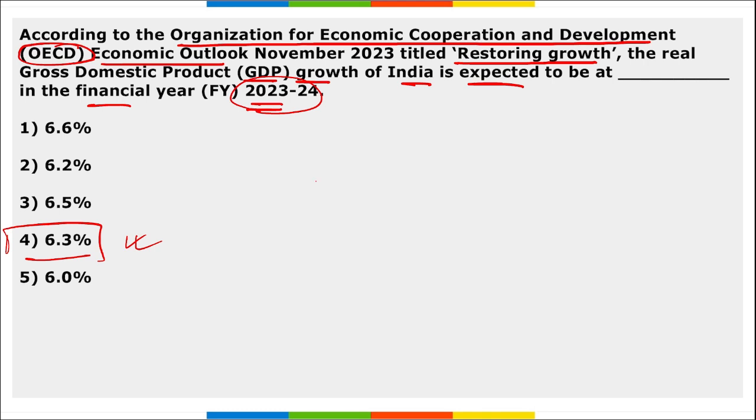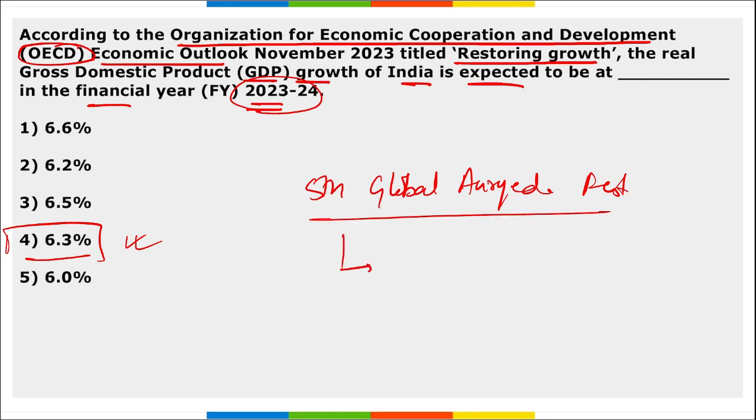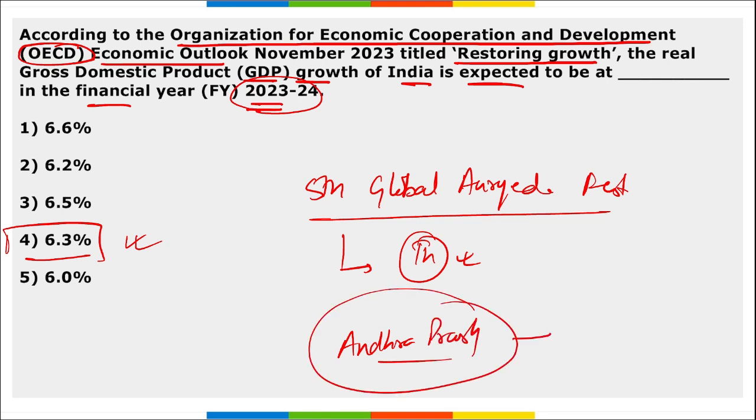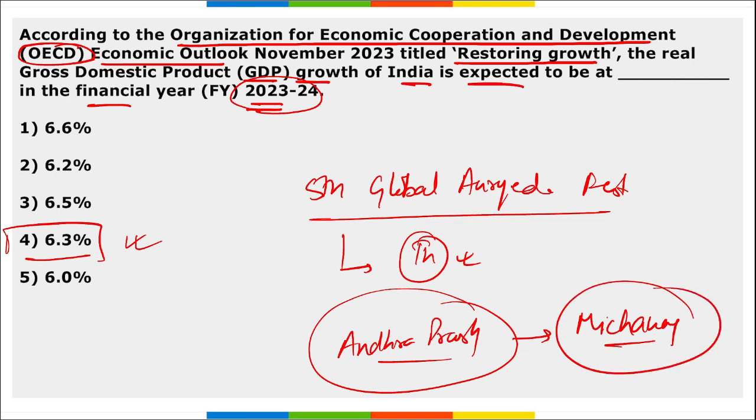Next, if I ask you, the fifth edition of the Global Ayurveda Festival, where was this held? It was held in Trivandrum. Then recently, on the coastal areas of Andhra Pradesh, a cyclone was there. It caused various damages to the coastal area of Andhra Pradesh. What was the name of that cyclone? Michuang. Michuang is the name of that cyclone.